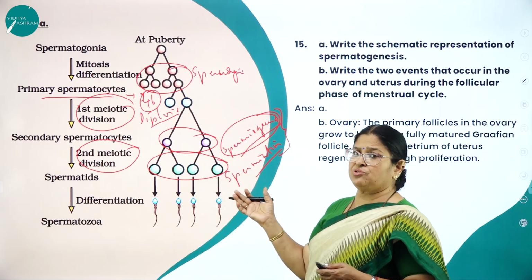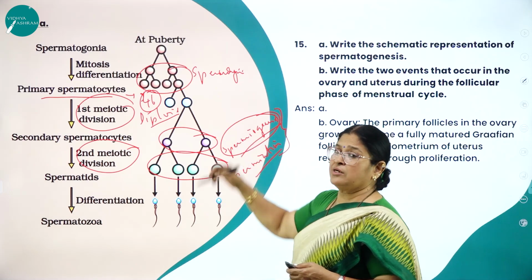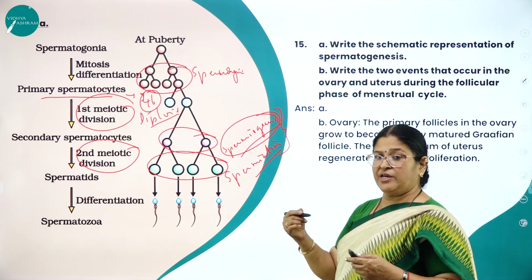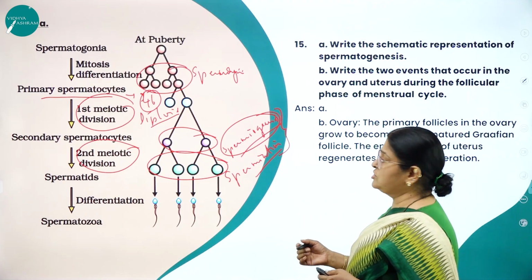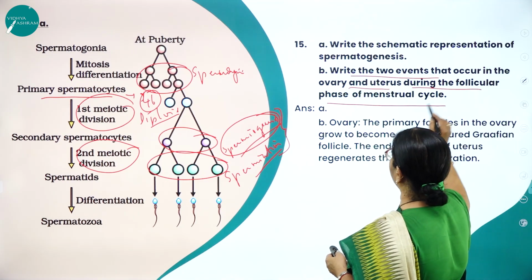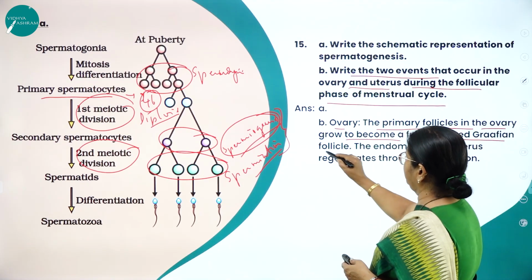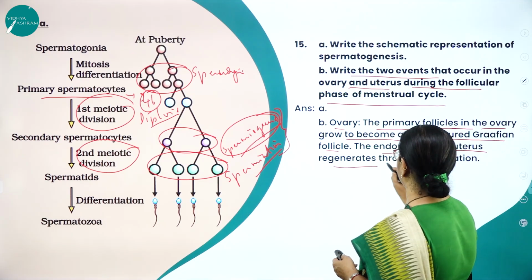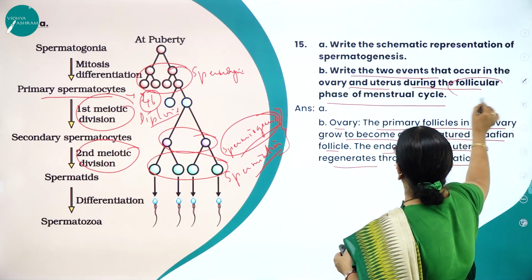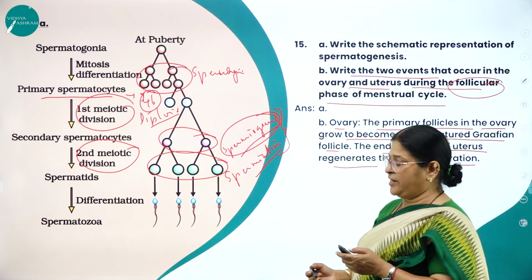So they have just asked you to write the schematic, not description. So you must be very thorough with the schematic representation of spermatogenesis, which is a very important process of production of the male gamete called sperm. Next, split question. Write the 2 events that occur in the ovary and uterus during the follicular phase of menstrual cycle. In the ovary, the primary follicle grows to become a fully matured Graafian follicle, and the endometrium of the uterus regenerates through proliferation. So this very important event is going to happen, and that is the reason why we call it the follicular phase or proliferative phase also, right?